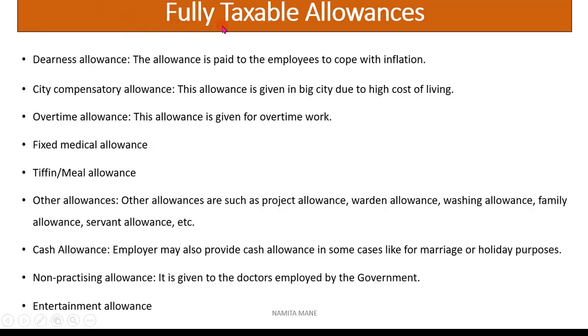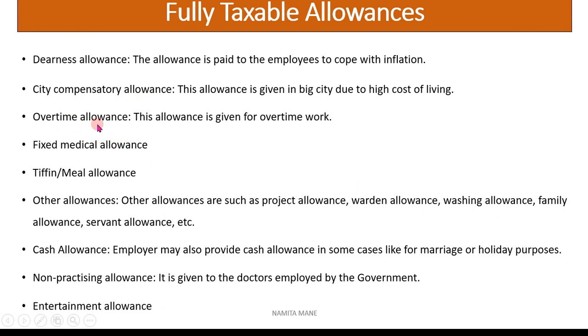Now we will see the fully taxable allowances. First, dearness allowance, which is fully taxable. This allowance is due to the high cost of living. City compensatory allowance is given by the employer to the employee to meet inflation, if the employee is living in some big city.